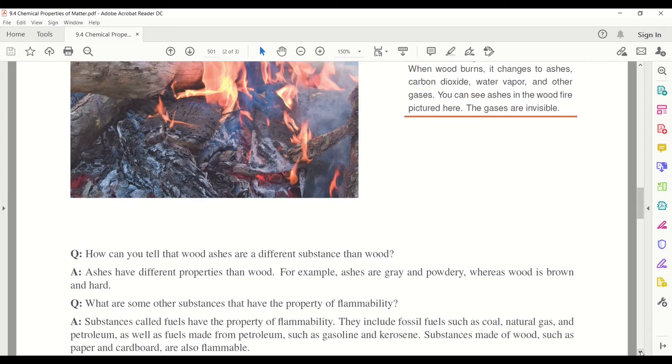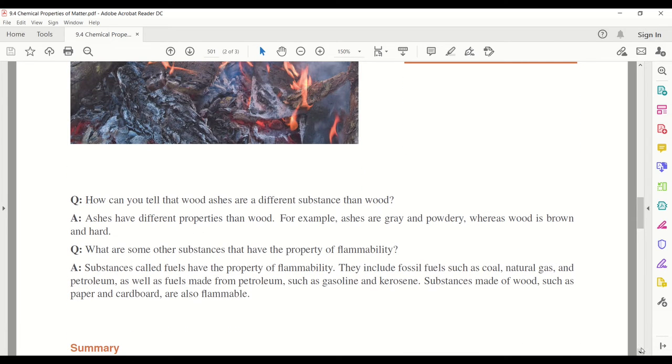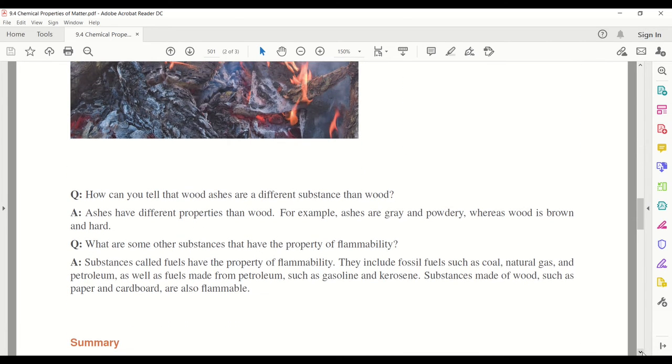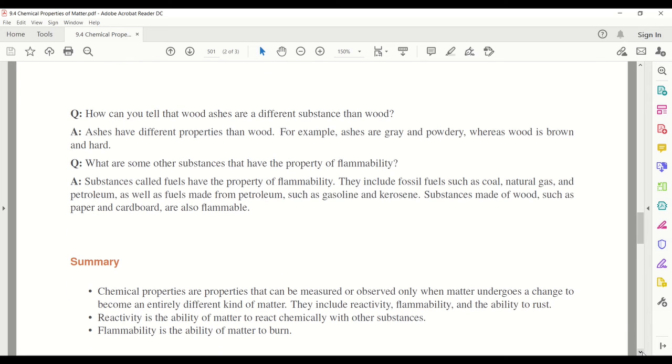Question: How can you tell that wood ashes are a different substance than wood? Answer: Ashes have different properties than wood. For example, ashes are gray and powdery, whereas wood is brown and hard.